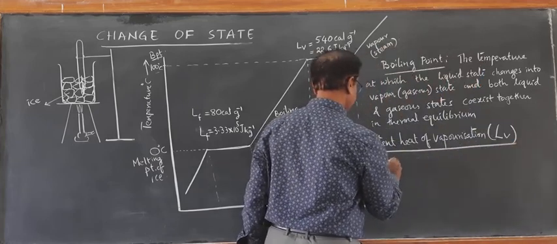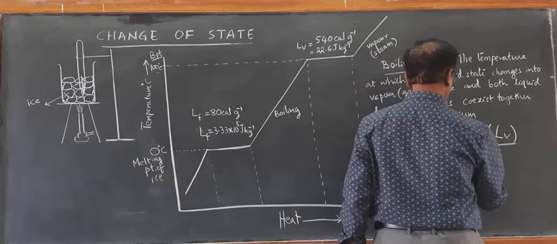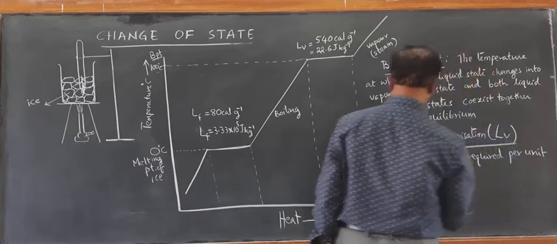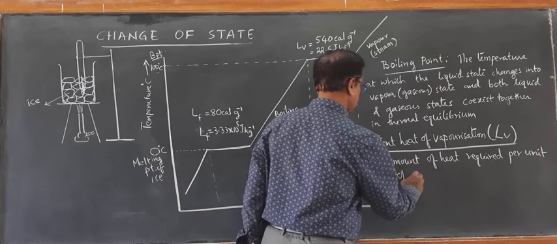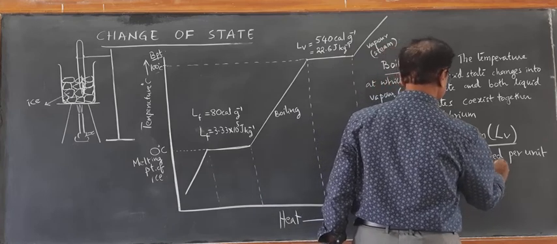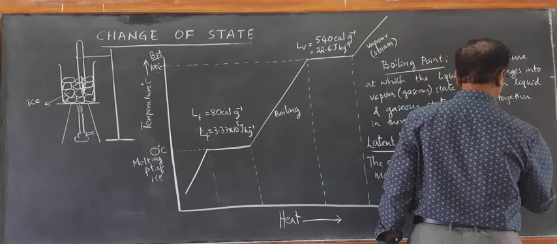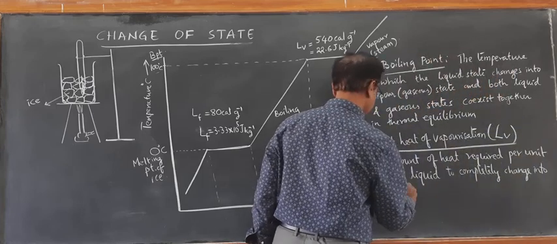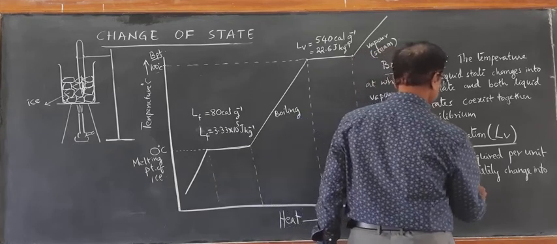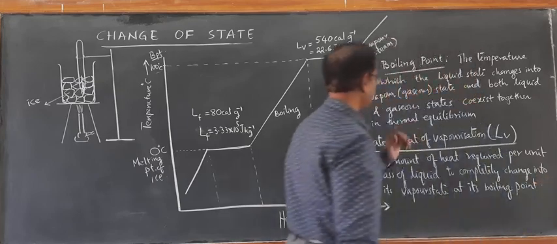It is the amount of heat required per unit mass of liquid to completely change it into its vapor state at its boiling point. This is called latent heat of vaporization.